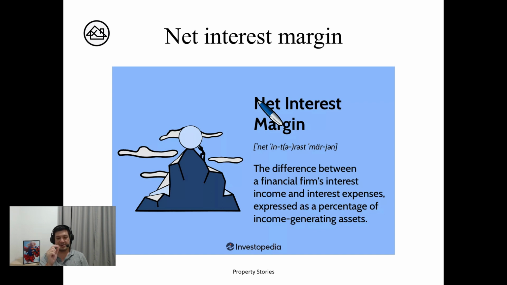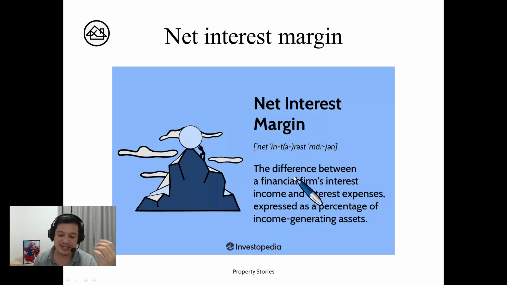Banks, when they talk about earning money, you have to base on this term here, net interest margin. Remember, the bank's business is to lend money and collect interest. That is their profit. In conventional businesses, we will say profit, but in the banks, it's net interest margin.